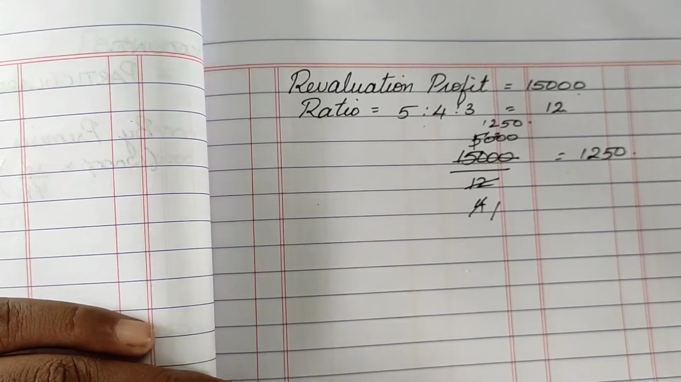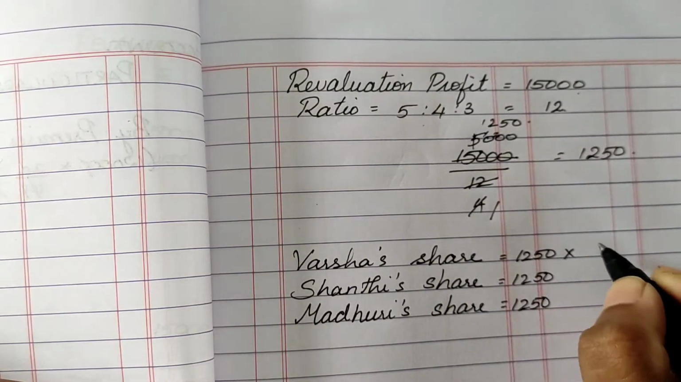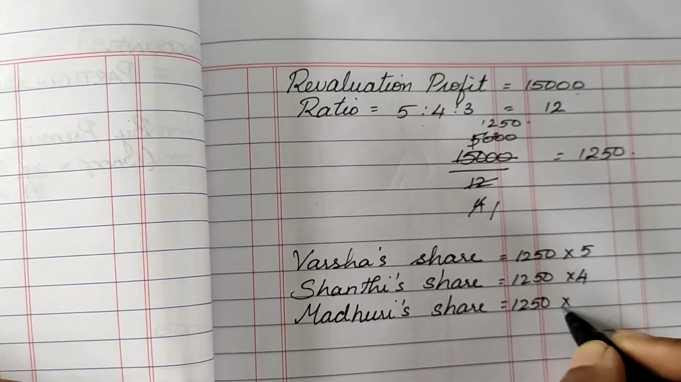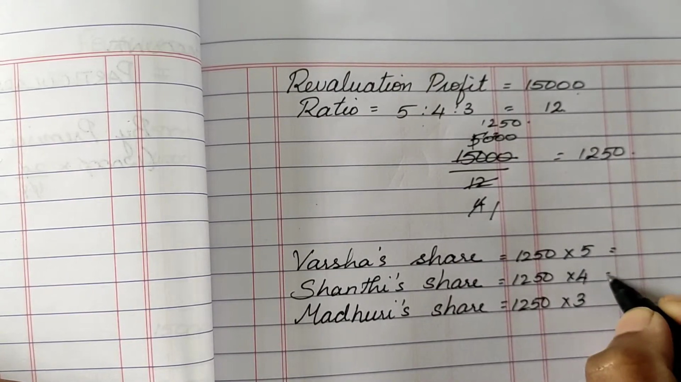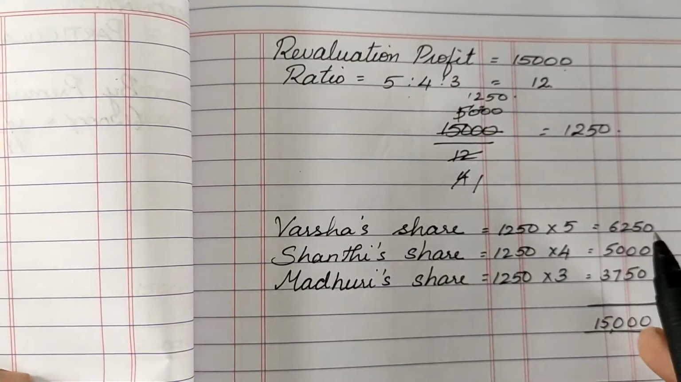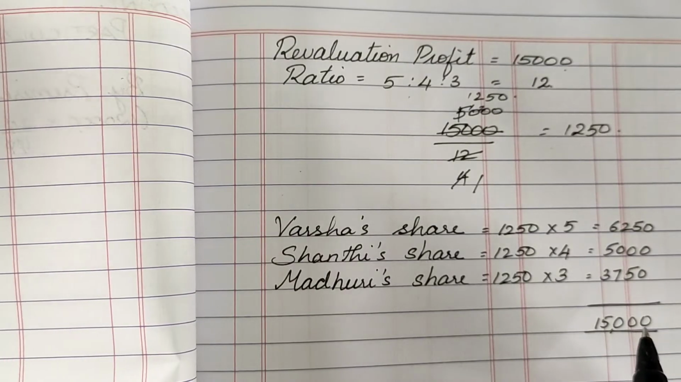be multiplied to the respective share. So now let's multiply it with the share. For Varsha's share, it's going to be 1250 into 5, 1250 into 4 for Shanti, and 1250 into 3. So let's multiply for each of the partners. So we have got 6,250, 5,000 and 3,750 for the partners. When we add, we should get back the revaluation profit.